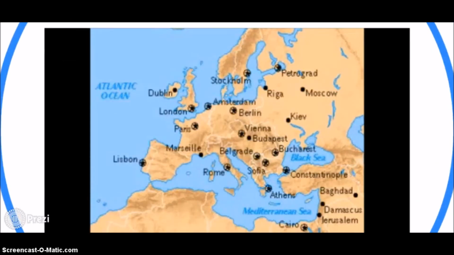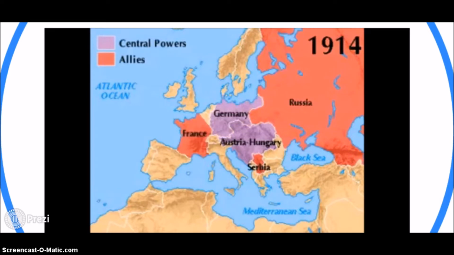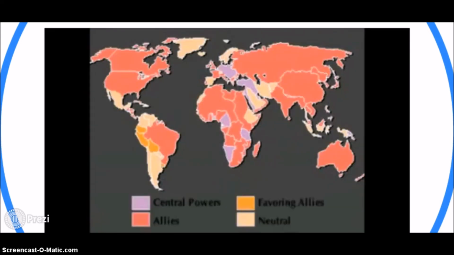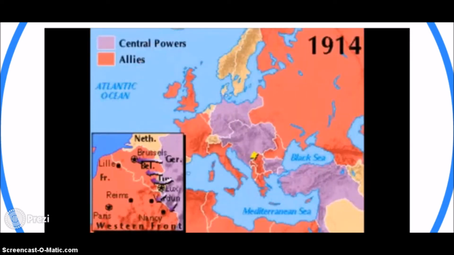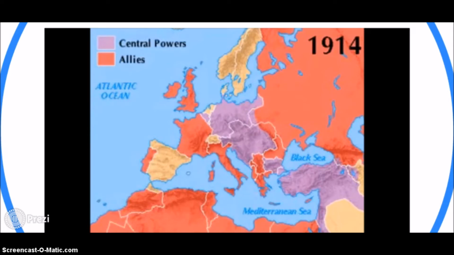This video shows where the Central Powers and Allied powers are located geographically and the amount of territory that was taken and lost during World War I. The purple represents the Central Powers like Germany, and the red represents the Allied powers like Britain and France. As you continue to watch the video, you can see the rapid increase of land the Central Powers have taken in just over a few years, along with their small losses.